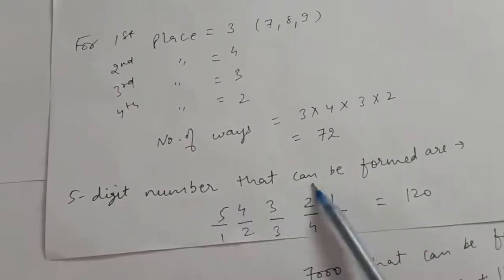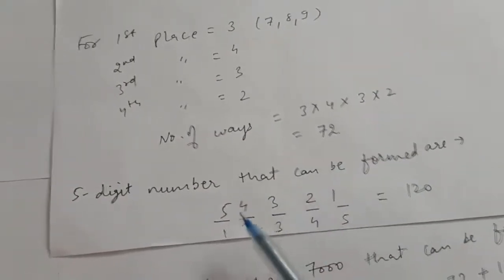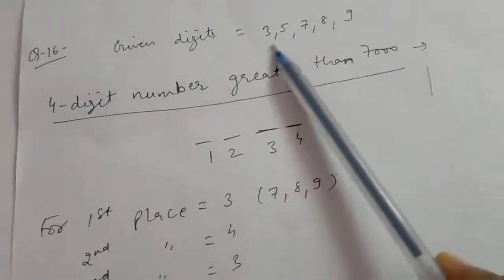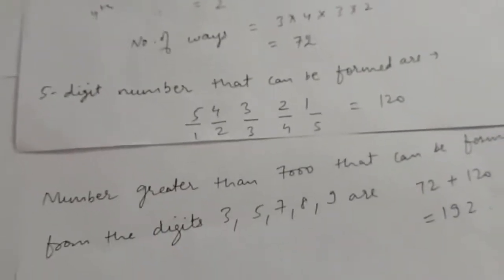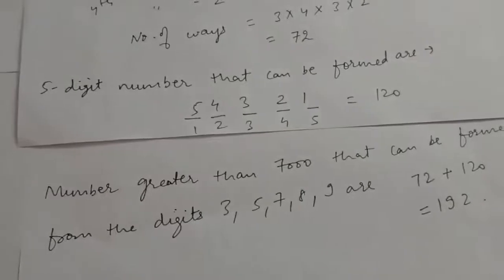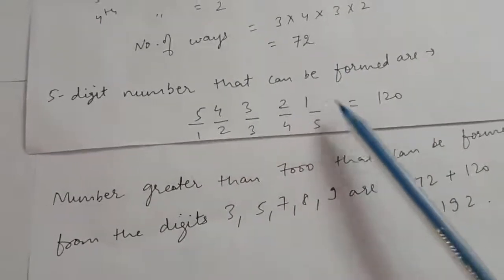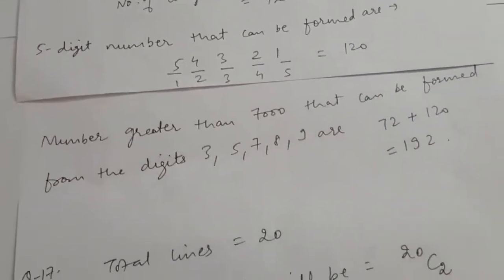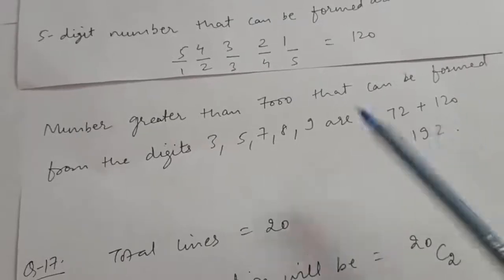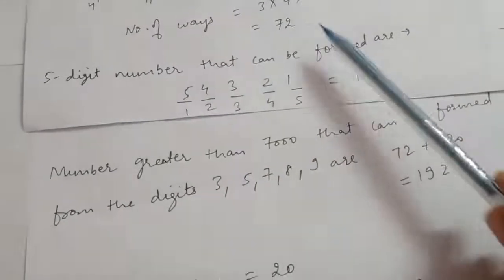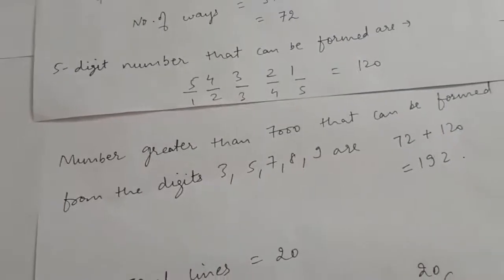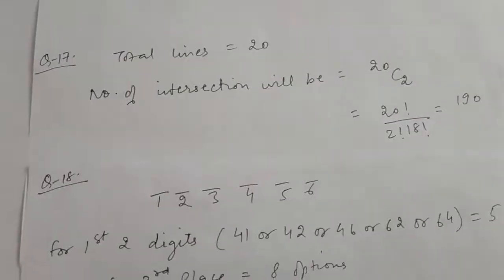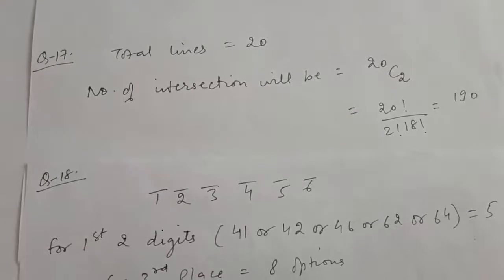Now the 5-digit numbers that can be formed from the given digits: for the first place I have 5 options, I can use any of the digits 3, 5, 7, 8, 9, right? Now because digits can't repeat, for the second place I have 4 options, then for the third place 3 options, then 2 options, then 1 option, that is 120 options, right? So the total number greater than 7000 that can be formed from these digits is 72 plus 120, that is 192. Clear?